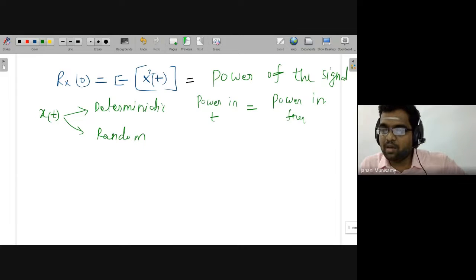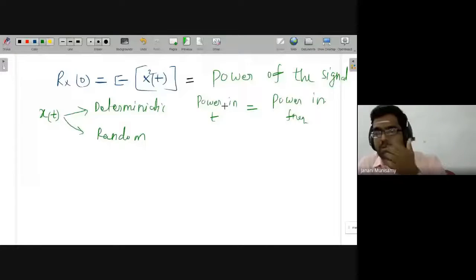But if it is random, it is mostly very difficult to calculate the power in the time domain. The power is always constant, whether you are in the time domain or frequency domain; the power of the signal is always the same.